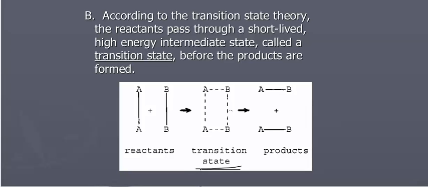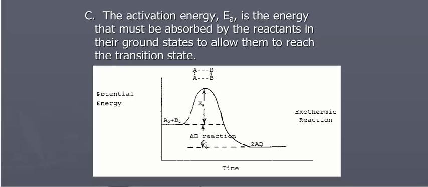The transition state right here in the middle is an intermediate, and it's simply where we're breaking old bonds and forming new bonds. And so you'll see dashed lines here because we're breaking old bonds and forming new bonds. And then we have my products on the right. So as you go through a reaction, you go through this transition state. The activation energy, E sub A, is the energy that must be absorbed by the reactants in the ground states to allow them to reach the transition state.